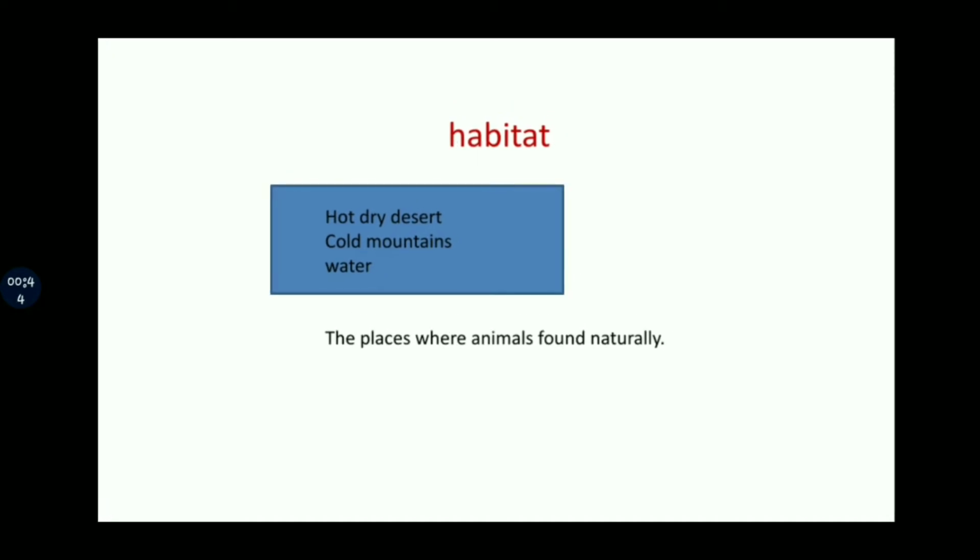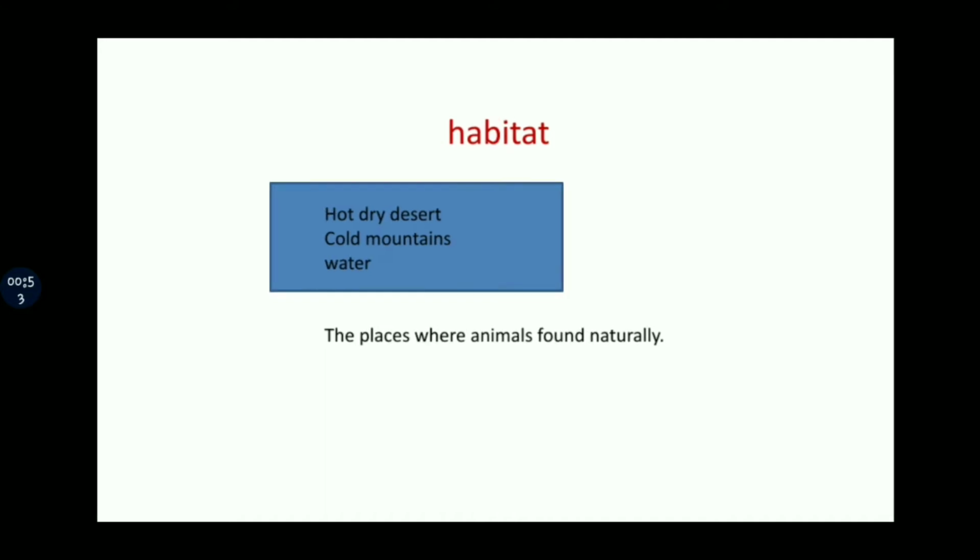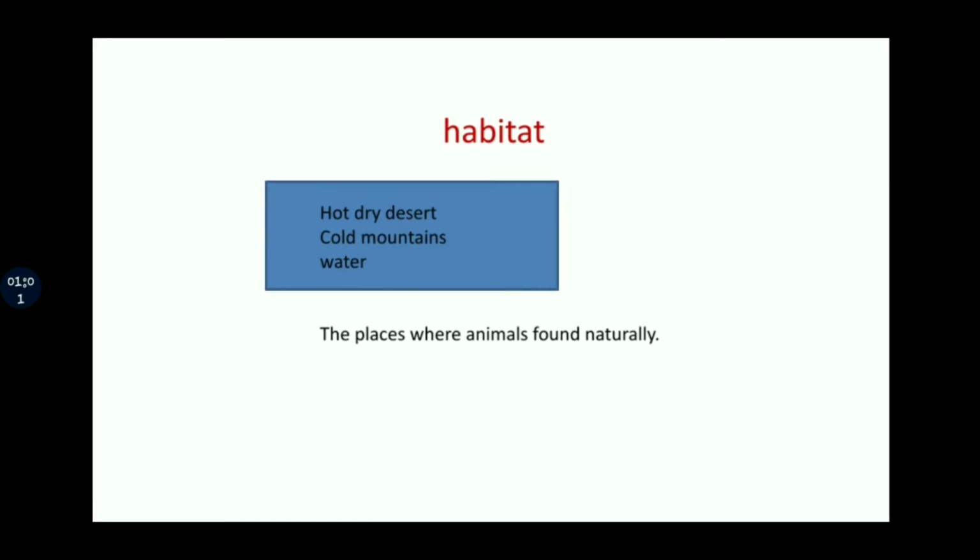Everybody has seen a lion in a zoo, but a zoo is not a natural place for a lion. That is a jungle only. So the forest is the natural place of the lion. That is the habitat of the lion, not a man-made zoo. Okay. So the home or natural environment in which an animal lives is known as the habitat of that animal. Let's move on to the next one.